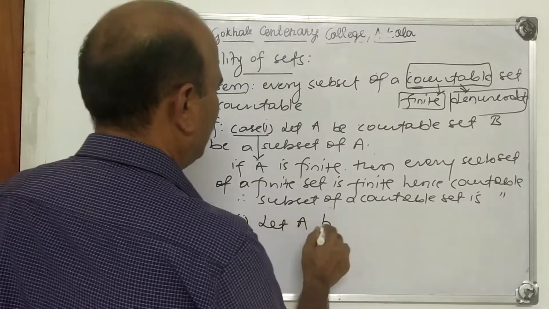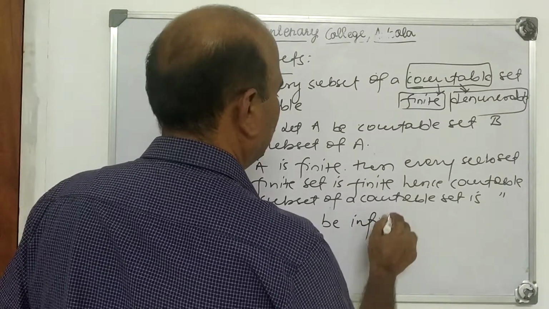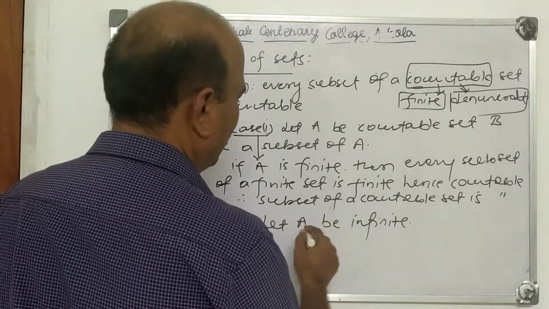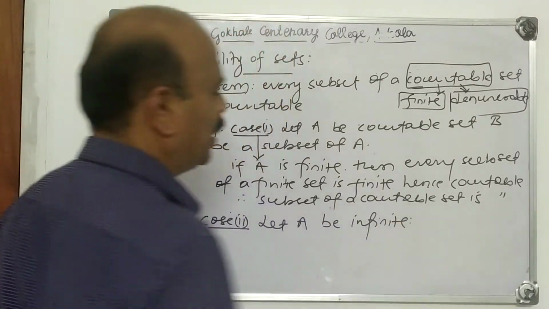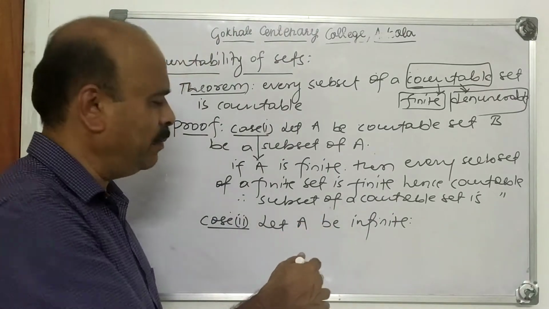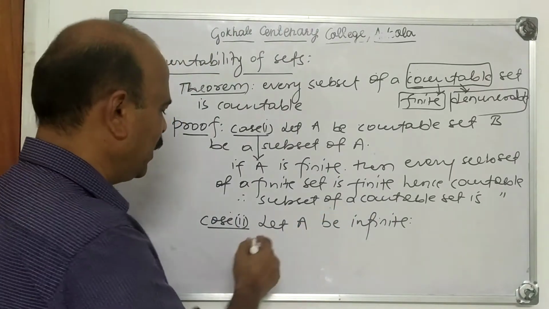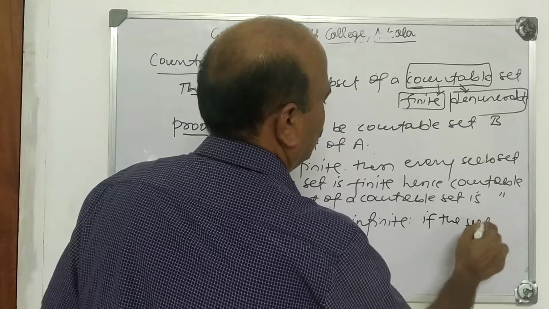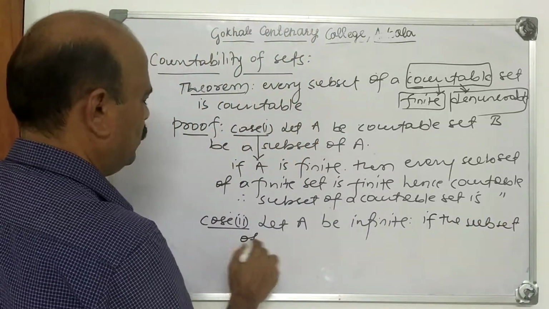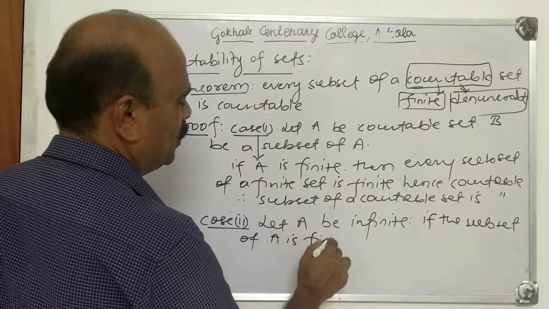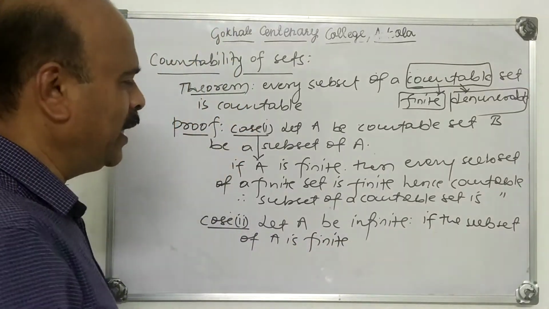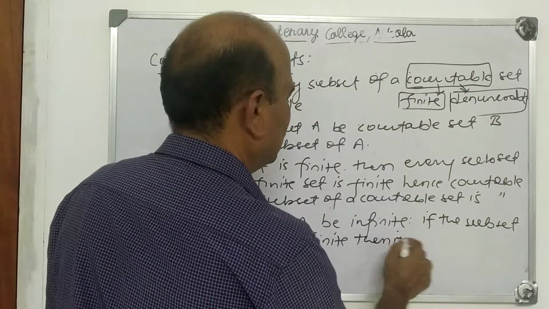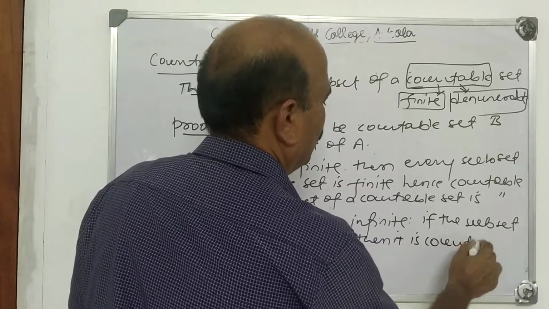Case 2: let capital A be infinite. Now here what happens? An infinite set may have a finite subset. Again here we have two cases. If the subset of A is finite, because an infinite set may have a finite subset, then it is countable.